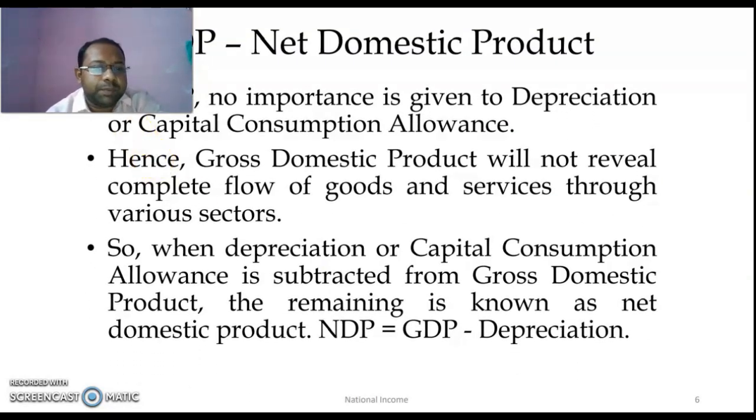Next, we are coming to NDP. Now, NDP means depreciation has to be deducted from GDP, because GDP does not take into account any depreciation. So when we deduct depreciation from GDP, we get net domestic product.